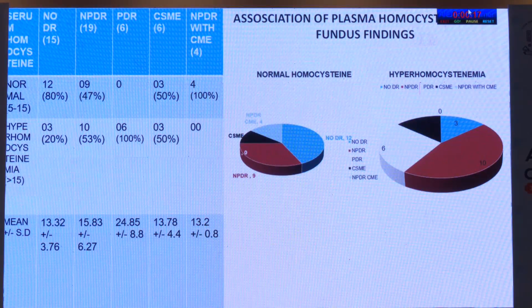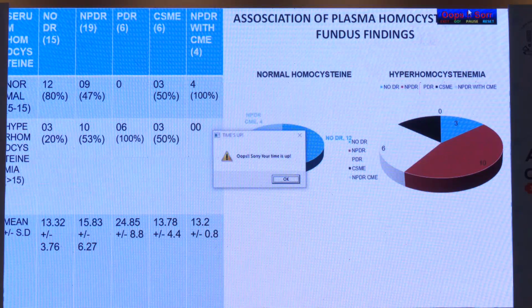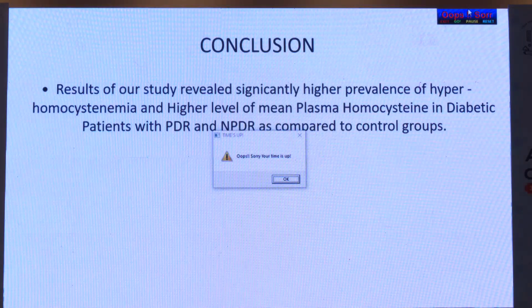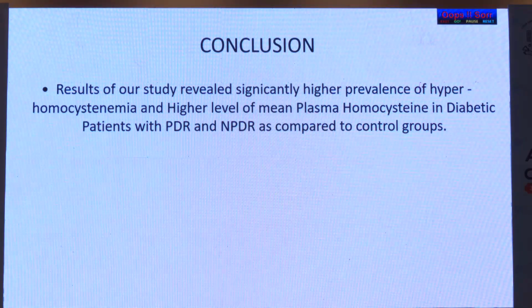This table shows the association of plasma homocysteine with fundus findings. As we can see, hyperhomocystinemia was seen in 3 non-diabetic retinopathy fundus patients, 10 in non-proliferative diabetic retinopathy patients, 6 in proliferative diabetic retinopathy patients, and 3 in CSME patients, and none in NPDR with CSME patients. So the conclusion is the results of the study reveal significantly higher prevalence of hyperhomocystinemia and higher level of mean plasma homocysteine in diabetic patients with PDR and NPDR as compared to control groups.